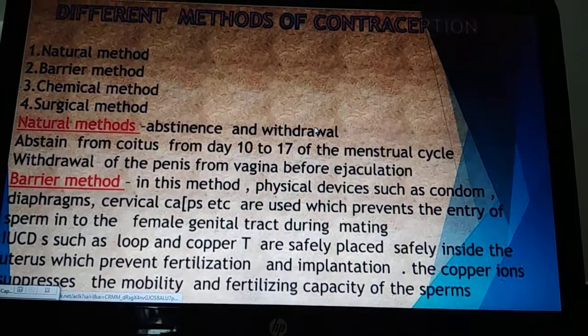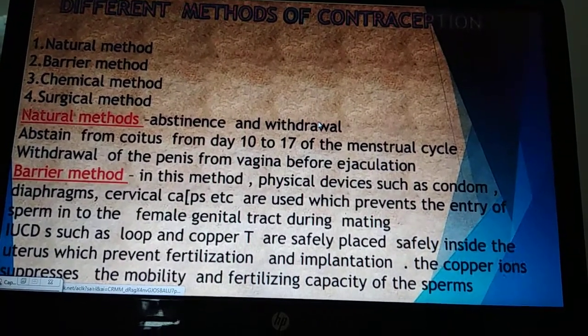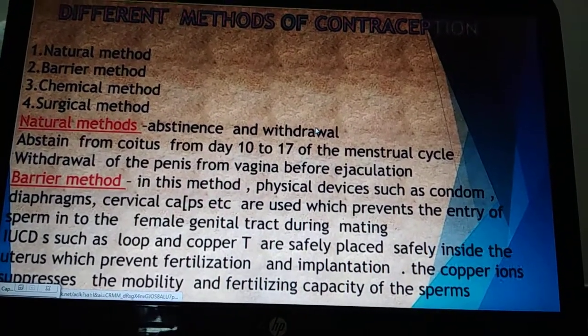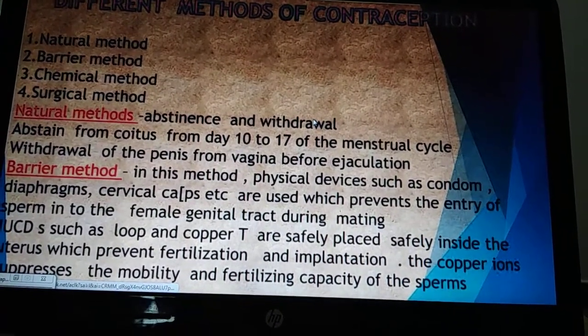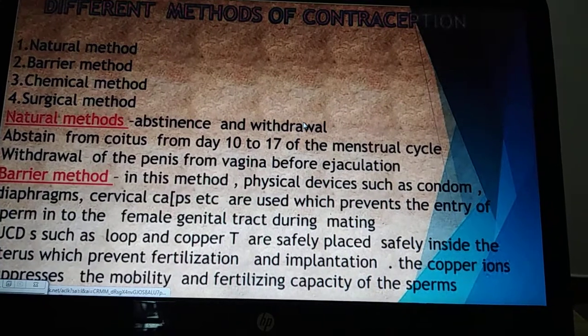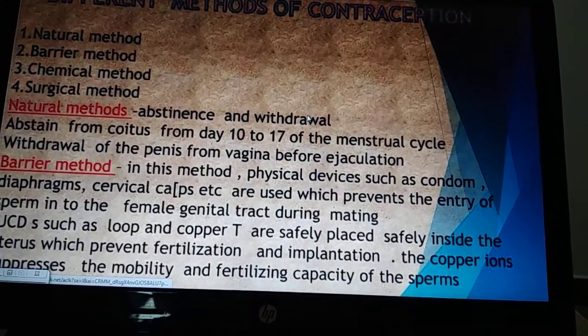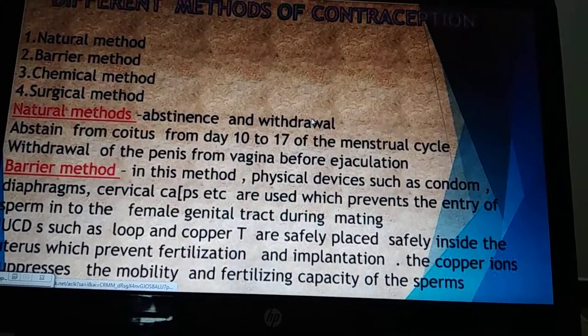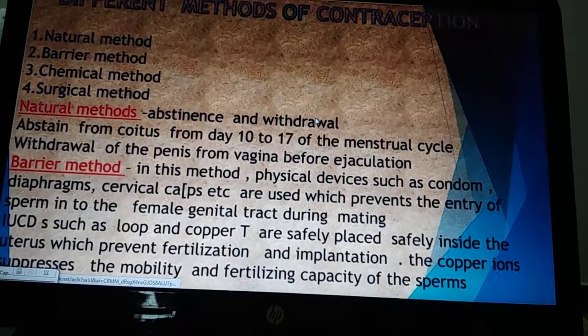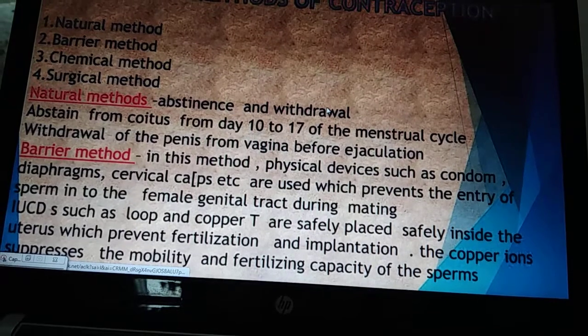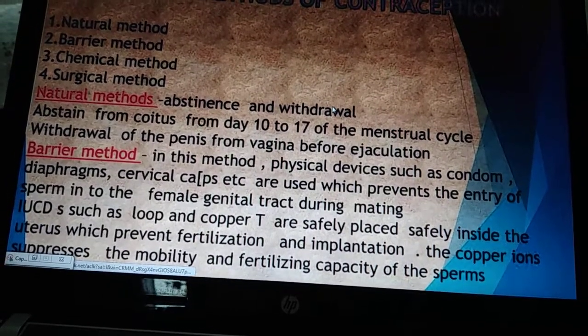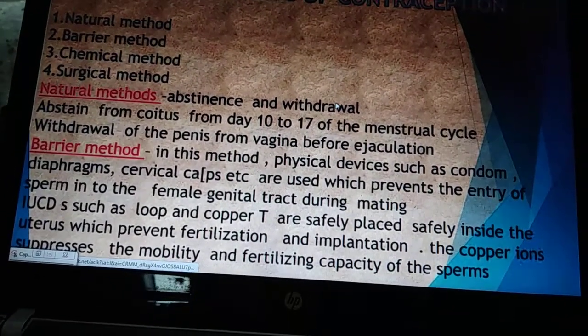So that is a natural method. We consider that the initial days, before ovulation, are a safe period, and after ovulation when the egg is not alive, again that is a safe period, where pregnancy cannot occur. So this is a natural method, but again it is not a very reliable, riskier method.